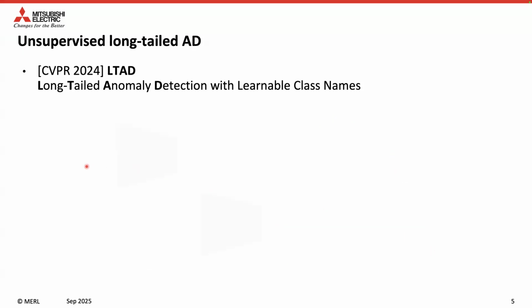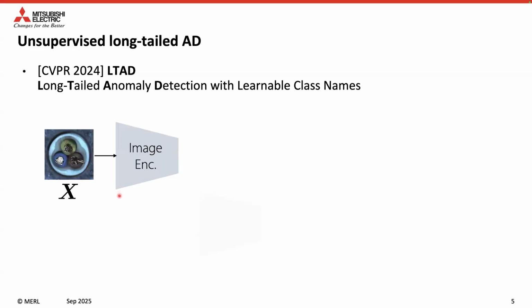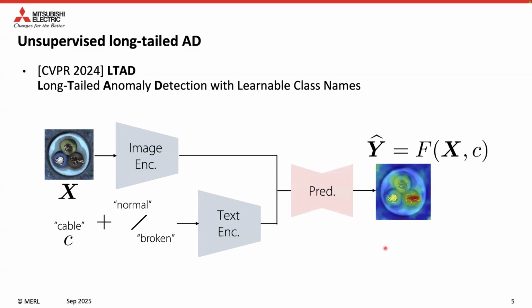The LTAD method pipeline can be simplified as follows. The image encoder encodes the input image X. The text encoder encodes the class C along with keywords describing the normality or abnormality of the class. The two features are then jointly fed into a predictor to acquire the final prediction Y.